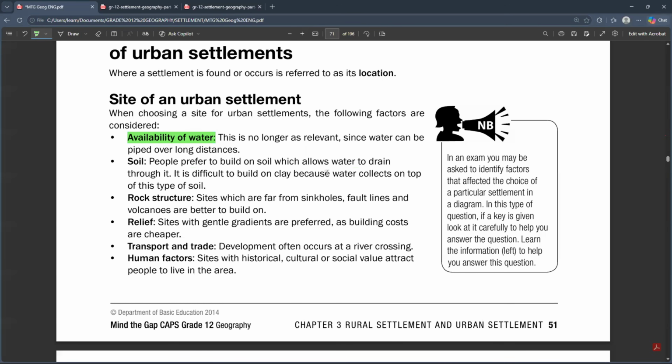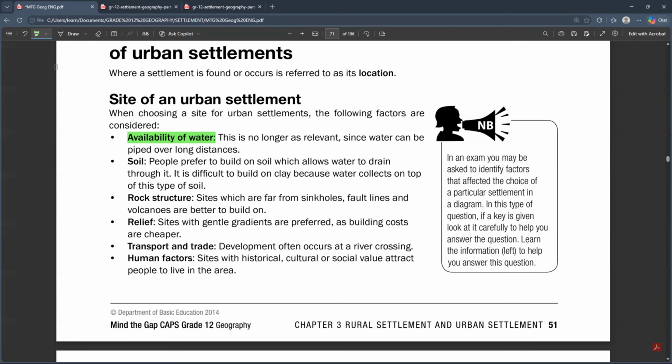These days they have geotechnology, so we can just transport the water. So the availability of water is a factor to consider, but these days it's no longer that relevant, because we can pipe water from longer distances as well.